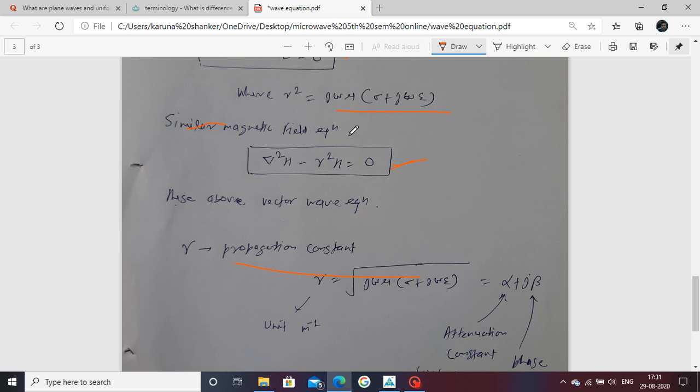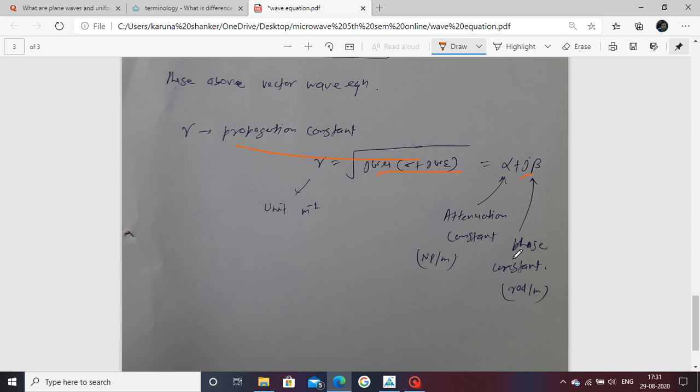Here γ is the propagation constant, the square root of jωμ(σ + jωε). Also, γ is written as α + jβ. Alpha is the attenuation constant and beta is the phase constant. The unit of the propagation constant is per meter, the attenuation constant is per meter, and beta, the phase constant, is in radians per meter. That means per meter how many radians are covered, and per meter how much the signal is attenuated. Now today in our lecture